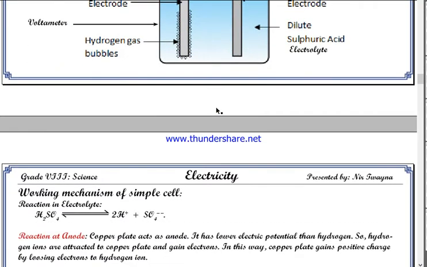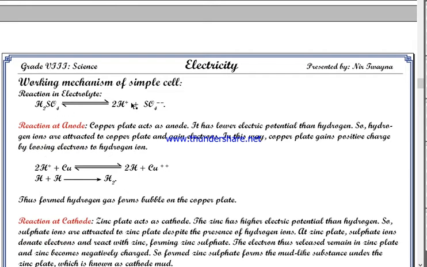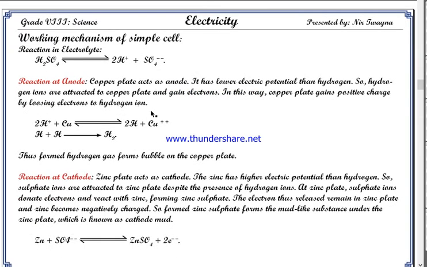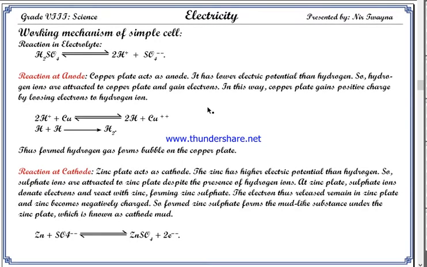Now, the working mechanism of a simple cell. This part is very important. Actually, I suggest that first of all you pause the screen and copy all of this. Okay, let's go through this. How does a simple cell work? I already told you it is through chemical reaction that a simple cell produces electricity.